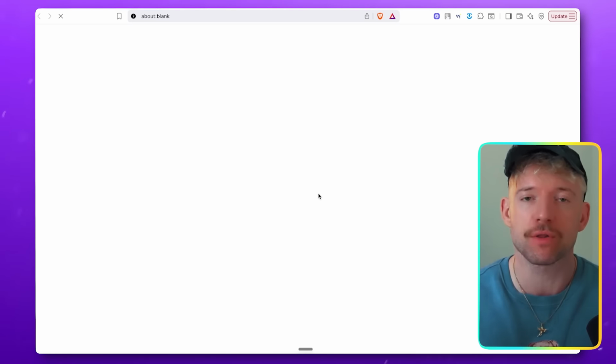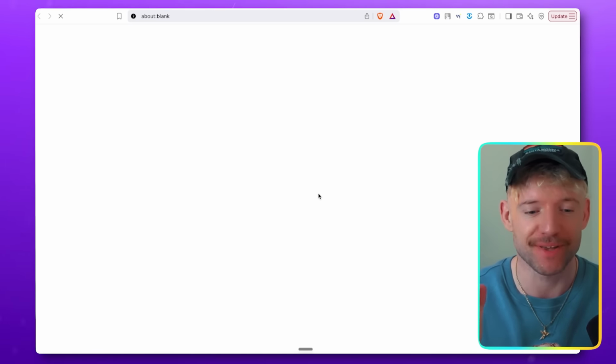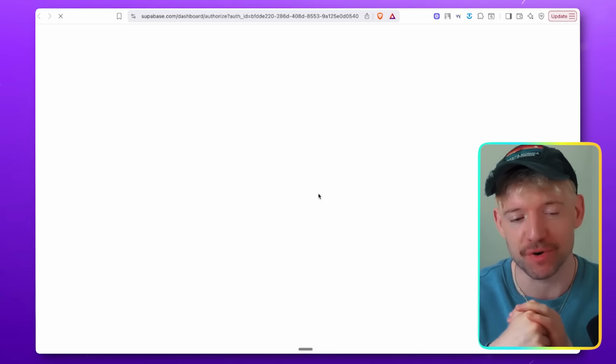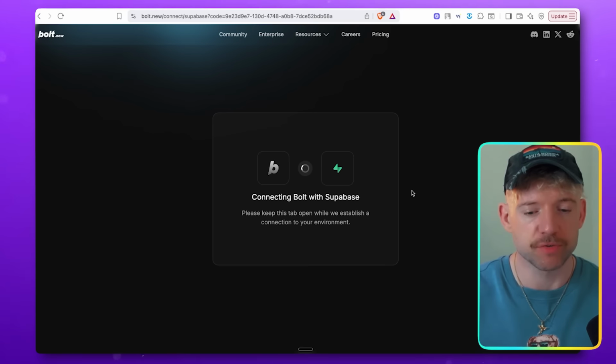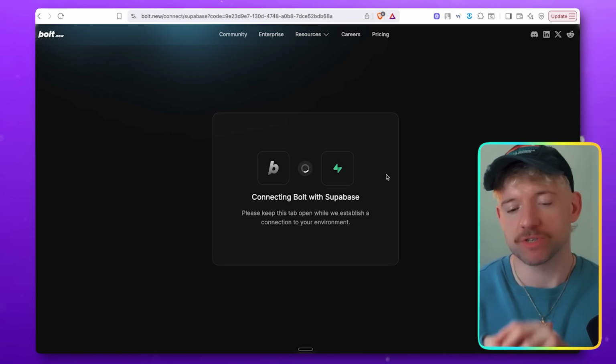We're going to select growth, because one thing we're about, guys, is big and beautiful growth. So this loads for us in the background, which is great. And let's just give it some access. Great. We're going to come down and we just select the organization here, which is this one. I'm going to click on authorize Bolt to say, hey, Bolt, we are happy for you to come in and access our stuff on Supabase. Then, guys, you'll start to see a screen that looks a little bit something like this.